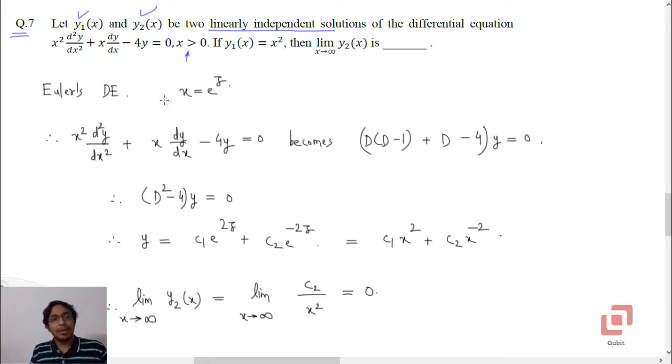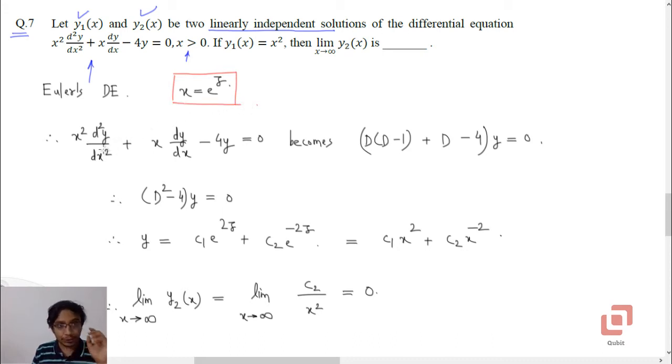Now you observe that this is Euler's differential equation, because the second derivative is accompanied by x squared, the first derivative is accompanied by x, and y by a constant term. The standard way to solve this would be changing the independent variable from x to some other variable using the substitution x equal to e to the power z.